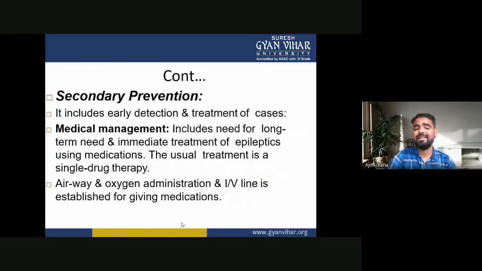Next is the secondary prevention. Secondary prevention includes early detection and treatment of the cases.